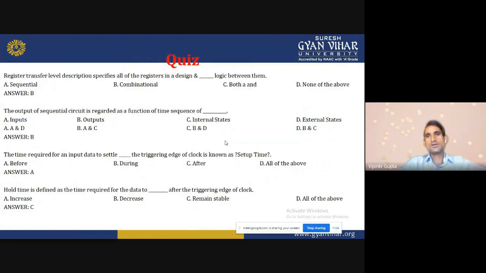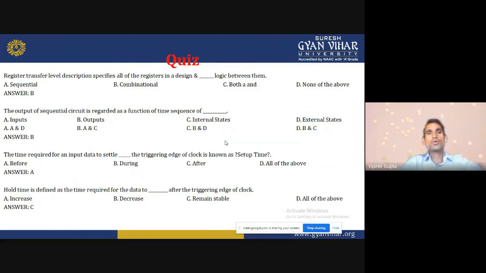Specify all the registers in a design and the dash logic between them. Is that sequential, combinational, both A and B, or none of them? So combinational is the correct answer.